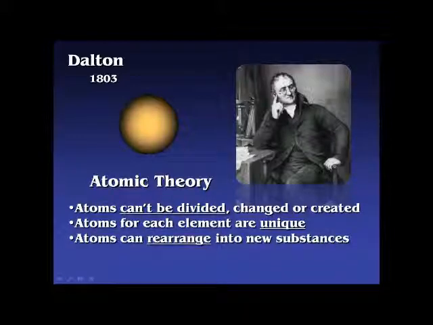And finally, he said atoms can rearrange themselves into new substances. So for instance, if you get enough hydrogen and oxygen together in the right ratio and give a little energy to it, it can form into a new substance like water. You can rearrange those atoms. And then water, for instance, can join together with carbon dioxide. And plants do this all the time. They take those two things and they rearrange the carbon, the hydrogen and the oxygen atoms into different molecules, such as sugar and extra oxygen. And so any kind of chemical reaction is simply rearranging these atoms into new substances. And he's right on that point.